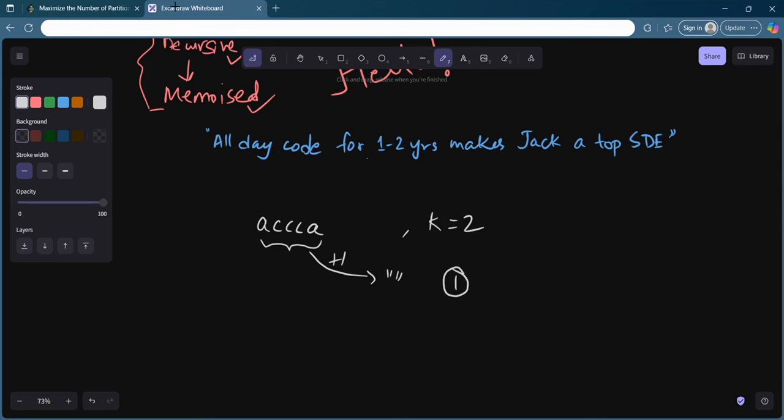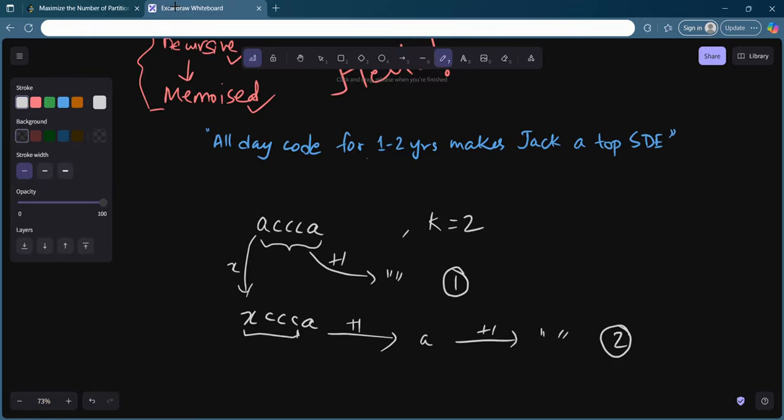Now if you try to change some character, let's say I am trying to change this A to X. Then what I will get is X, triple C and A. Now if you try to perform the operations and count the number of partitions, the longest prefix containing two distinct characters is nothing but X triple C, right? This whole prefix has just two distinct characters, and in one operation you remove it and get A. And in the last operation you have an empty string with you. Okay, and the total number of operations that took is 2.